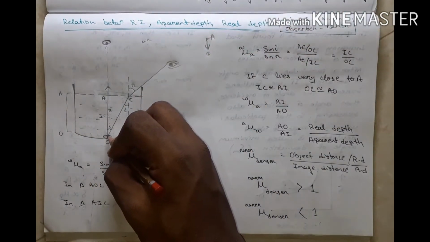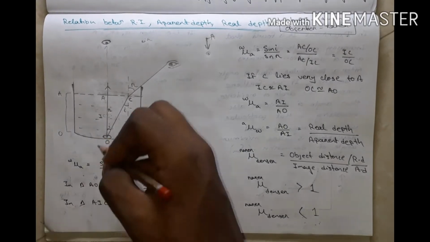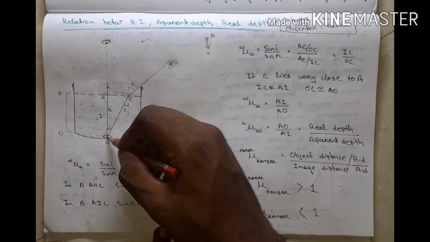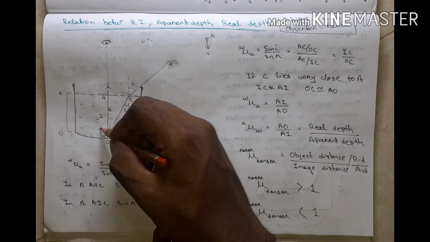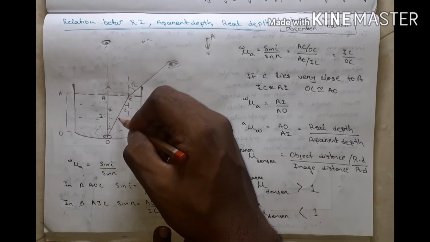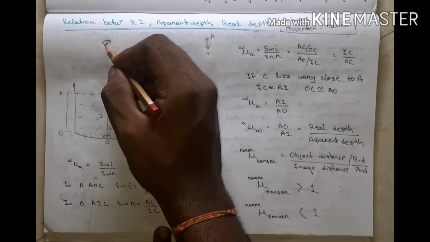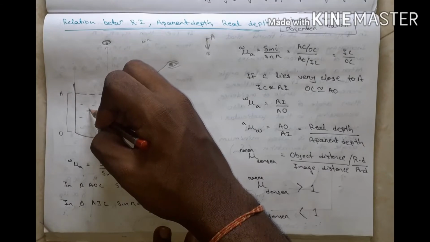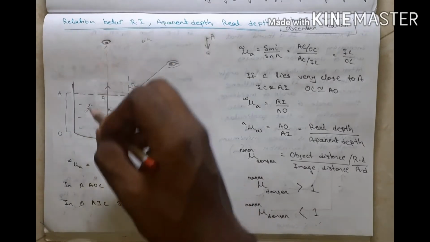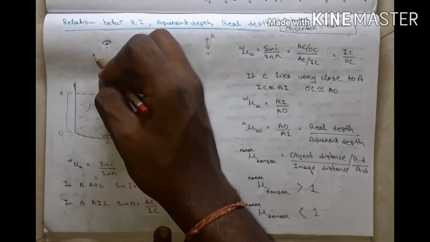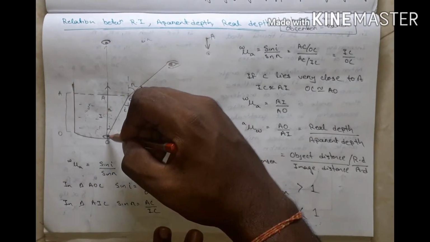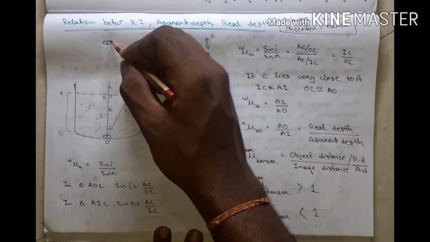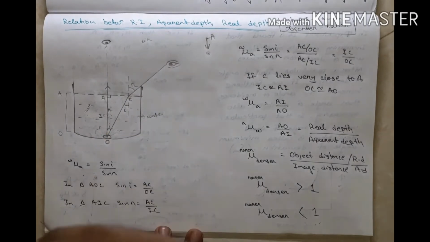There is an object O, let it be a coin. Rays are reflected from this coin in different directions. The container is full of water, and above it is air. Water is the denser medium, air is the rarer medium. If a ray goes normally, there is no refraction, and the observer sees this coin in its actual position.